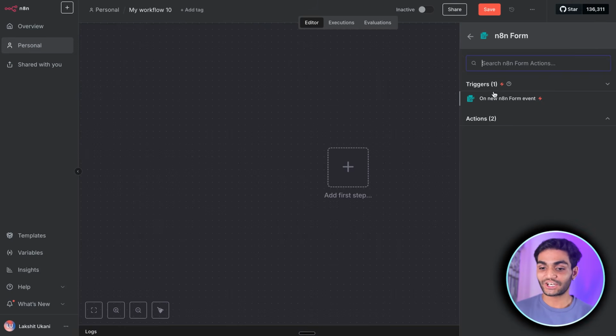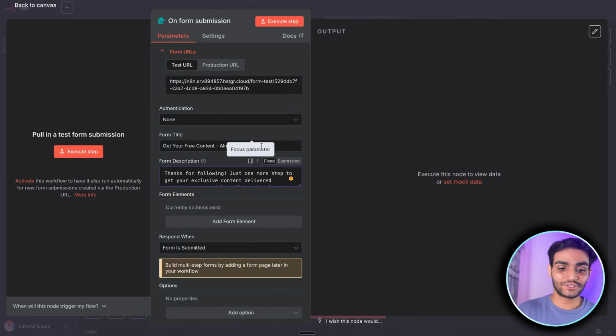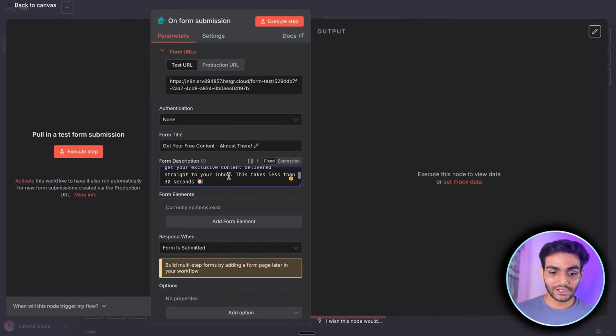Now we want this trigger. As I told you earlier, a trigger is something which starts the workflow. In our case, whenever the user fills the form, that's when the trigger starts. In order to fill the form, we can give a form title and form description. So let me write it. In our case, we are giving: get your free content, almost there. Then: thanks for following. Just one more step to get exclusive content delivered.